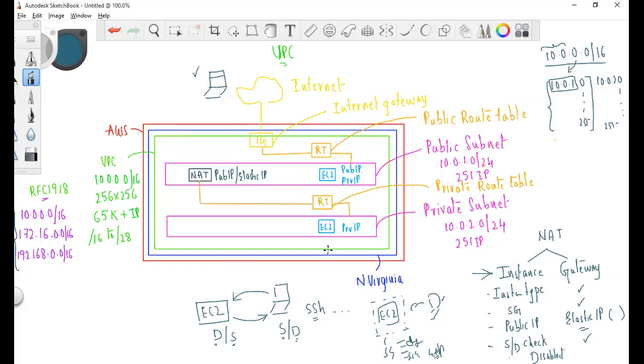Imran said up to 100. We can create 100, but 5 is a soft limit. But to go for 100, you have to raise a request.